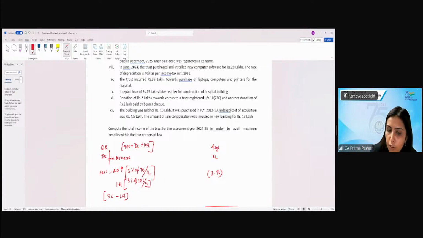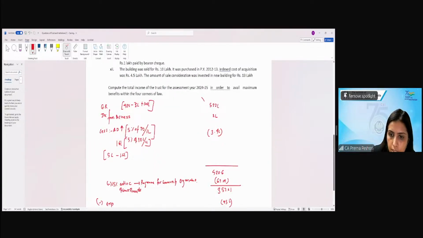So 425 minus 3 lakh plus 100 lakh. This will be 522 lakh. Right? Plus income from business minus 3.4 lakh, 520.6 lakh.